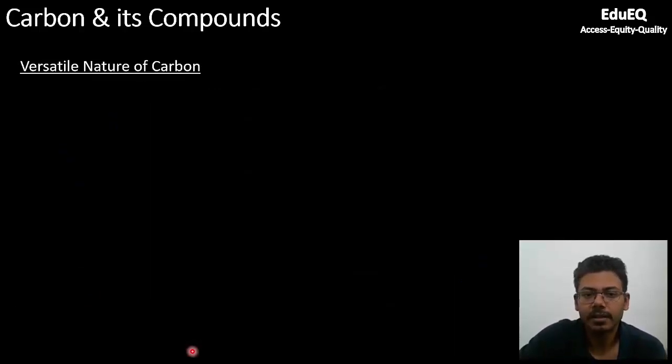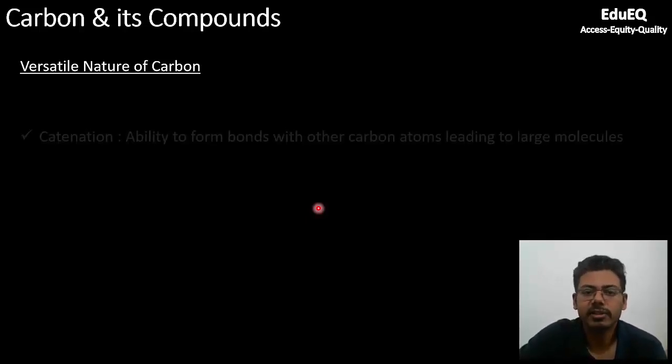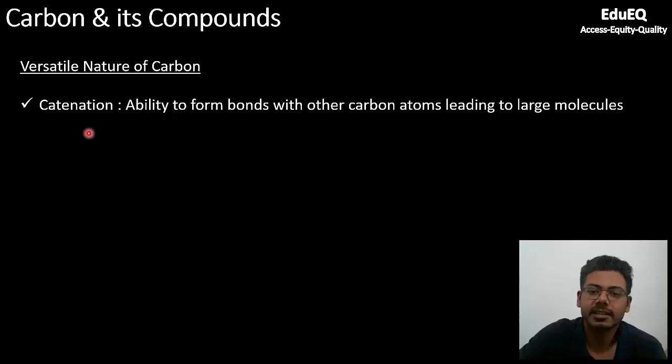Now coming to the versatile nature of carbon. What do I mean by versatile? By versatile, I mean carbon is an all-rounder. It's present everywhere. It's able to form compounds with almost any other substance. So what exactly is the reason for it? The first reason is catenation. Catenation is the ability to form bonds with other carbon atoms, leading to very large molecules. If an atom is able to form bonds with itself, then you can form very long chains.